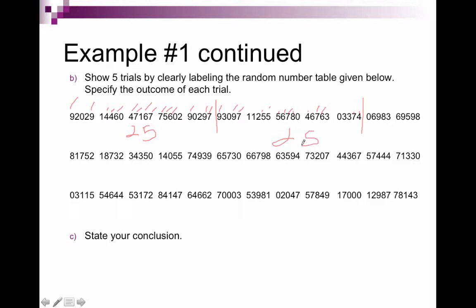And then we keep going. So I'm going to ask that you stop now and you do your next 3 trials. You should end up with 24 bundles, 21 bundles, and 20 bundles.